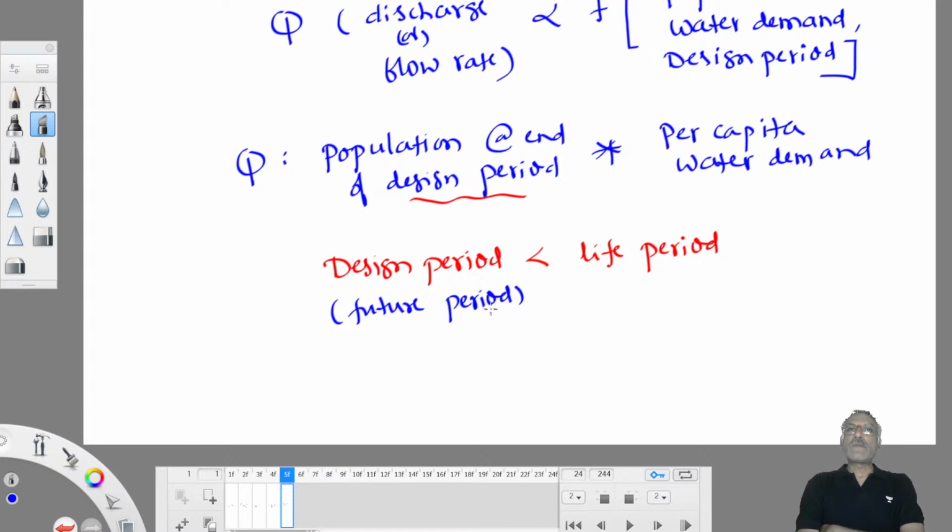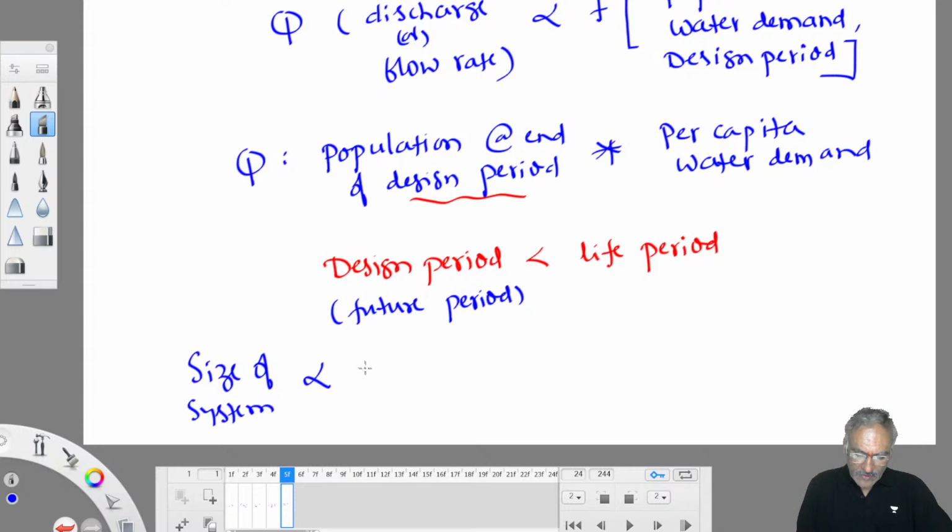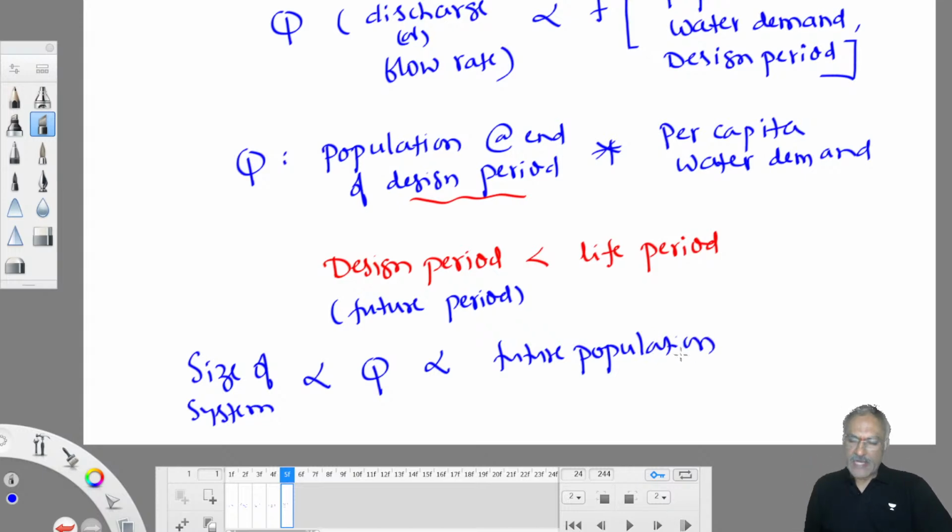By using a proper mathematical method, we try to forecast future population. Therefore, the size of the system depends on Q. The size of this water supply system depends on load. What is that load? Hydraulic load, which in turn depends on the future population that we choose in the design. It also depends on per capita water demand.